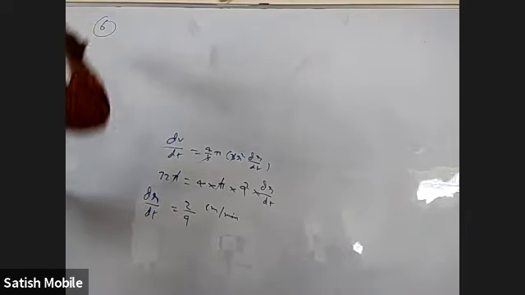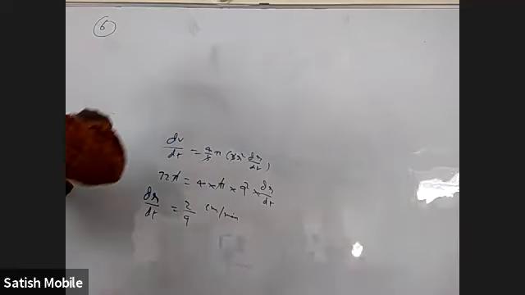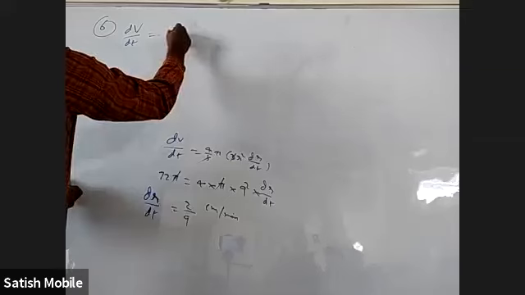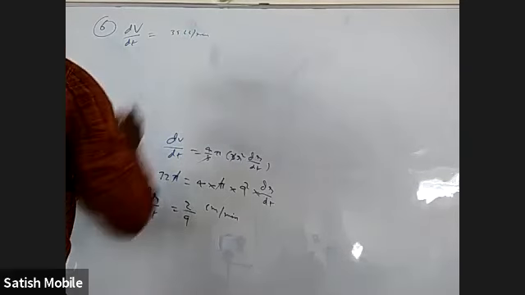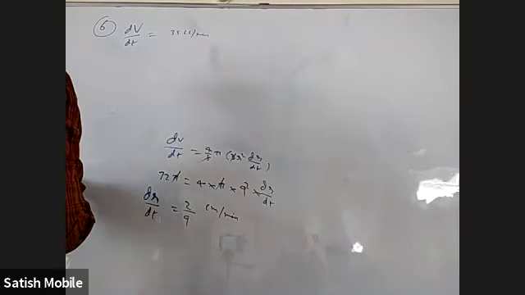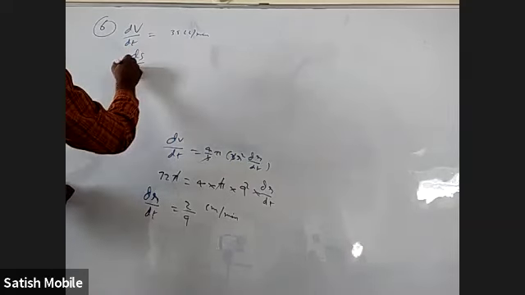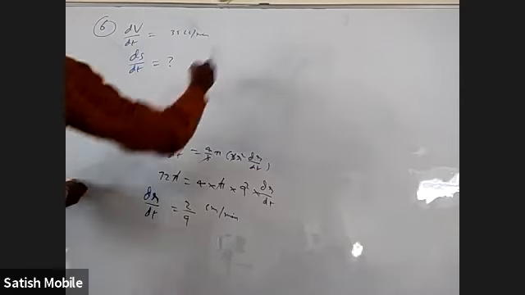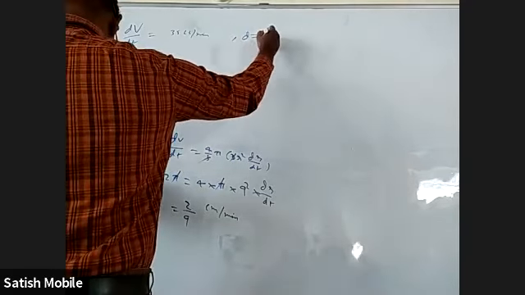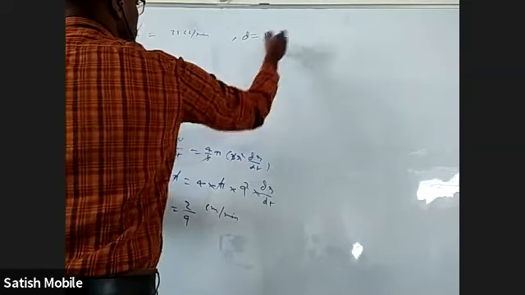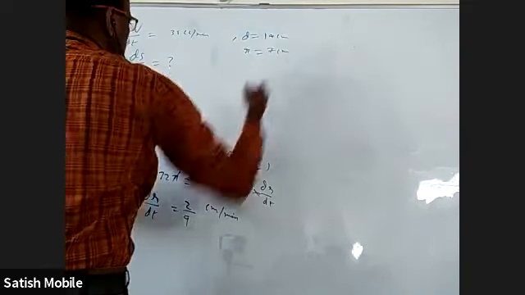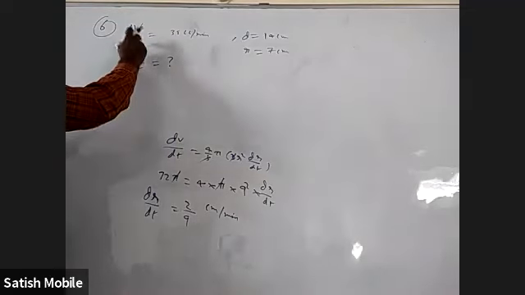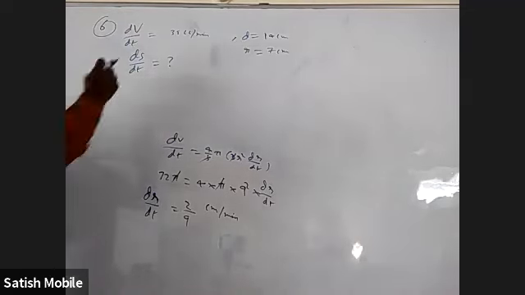Okay, sixth question, quite similar, but they gave volume dv by dt of a sphere is 35 cc per minute. And they wanted to know what is the rate of change of surface area. ds by dt is how much? And the present diameter is 14 centimeters. Diameter is 14, radius is 7 centimeters. So actually from dv by dt, I have to find dr by dt and then put it in this.